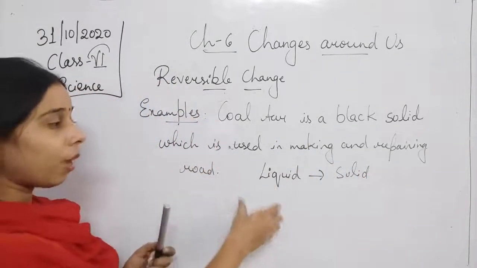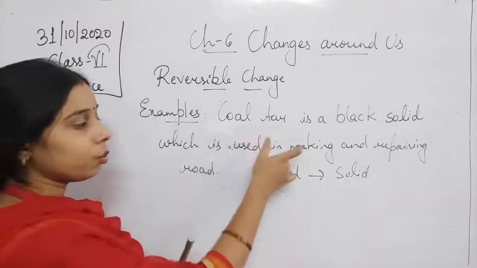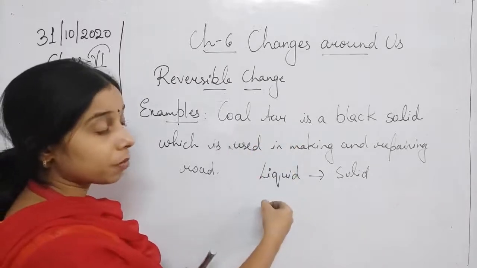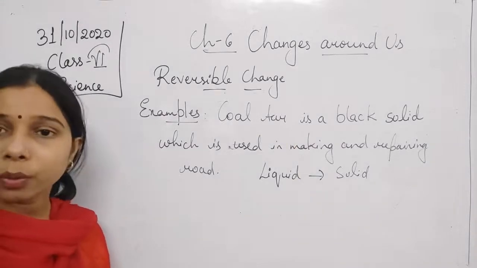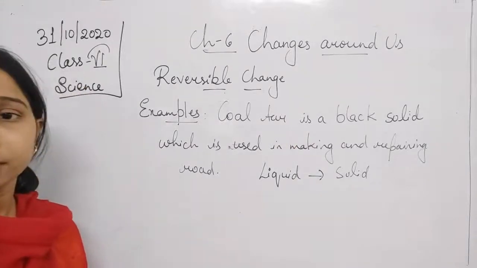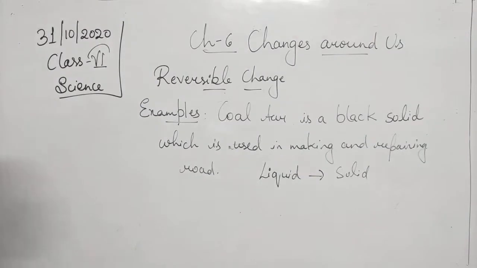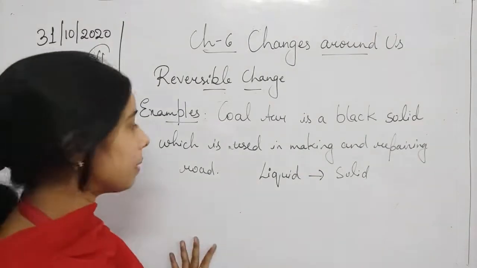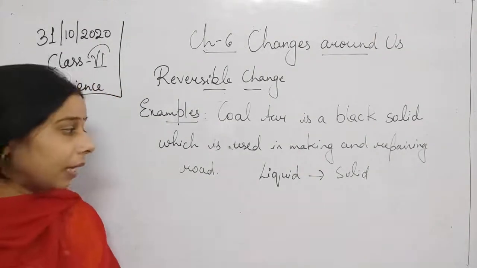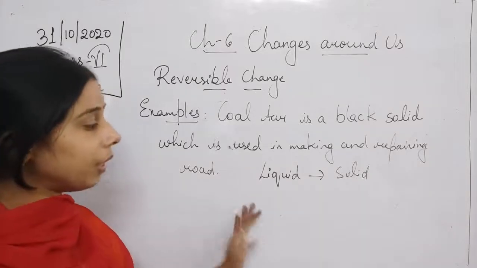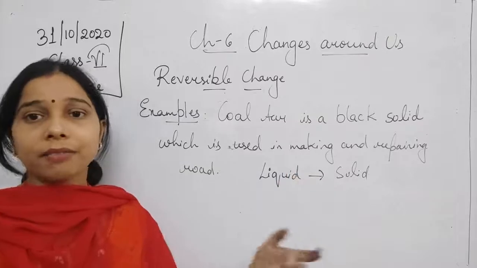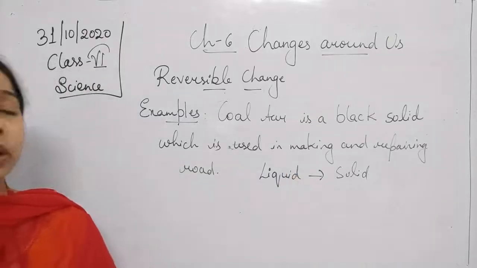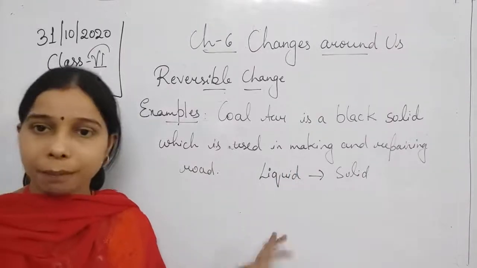So while using the coal tar, we melt it so that it becomes a molten coal tar or a liquid coal tar. So we can say that coal tar is a black solid which is used for making and repairing the road, and when you heat it, it becomes liquid, and that liquid again will get solidified when you cool the temperature.